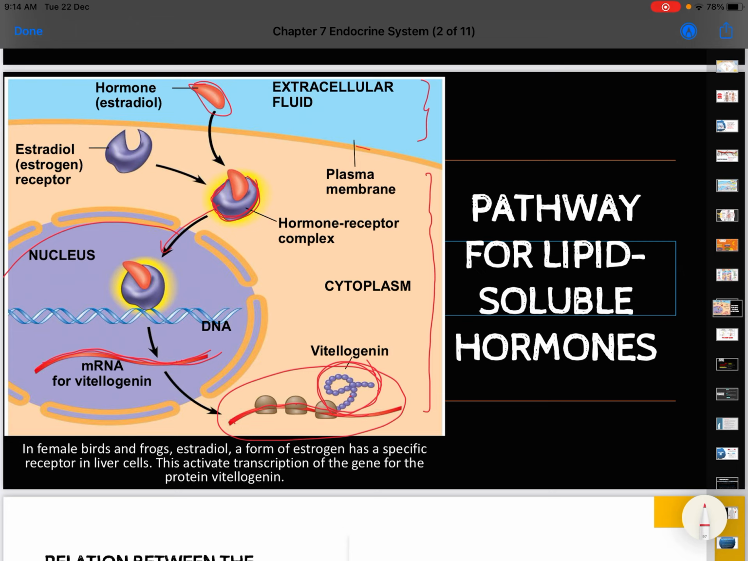This hormone estradiol is a form of estrogen, which has a specific receptor in the liver cell. This activates transcription of the gene for the protein vitellogenin. This single strand of mRNA later will be translated into the vitellogenin protein. So that is the lipid soluble hormone. It ends with the gene expression. The gene is expressed in the form of protein.